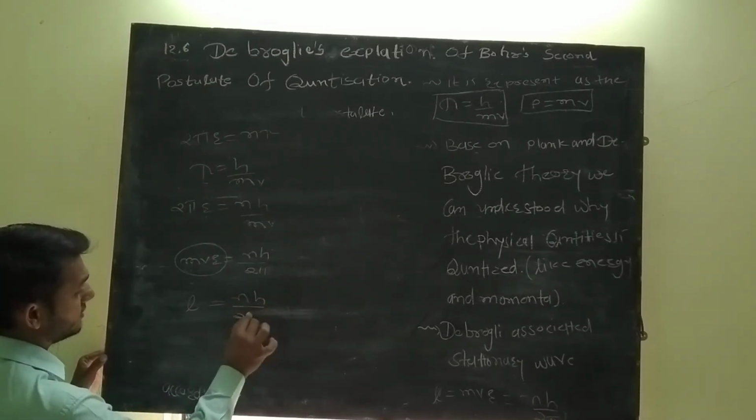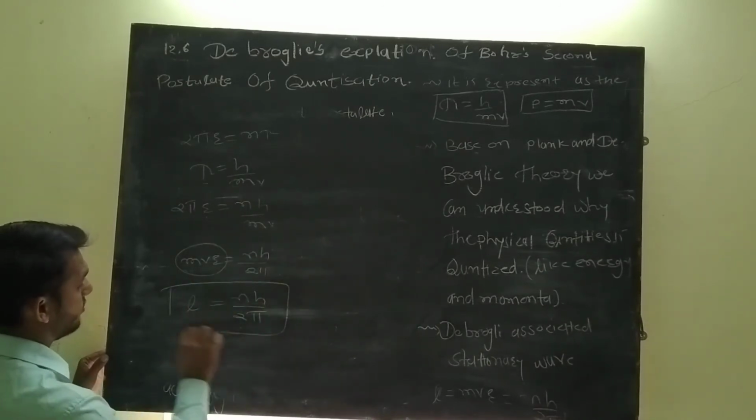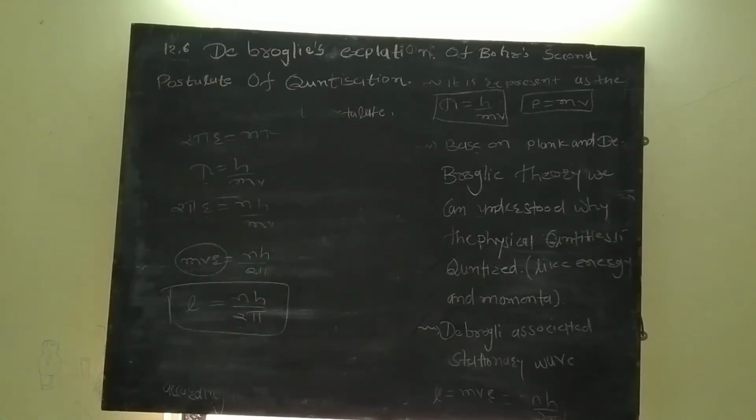But we know that this is our second postulate, Bohr's second postulate. So L equals nh upon 2 pi. What does it represent? It represents the electron angular momentum. It is quantized, and it is also given as an ad hoc assumption.